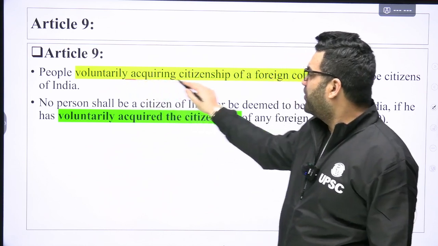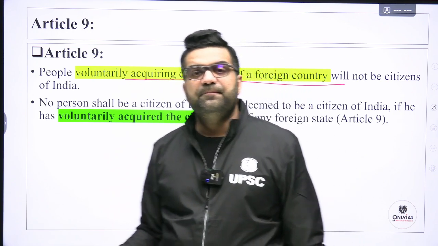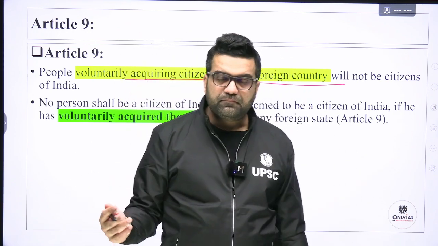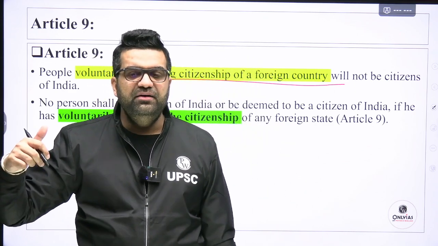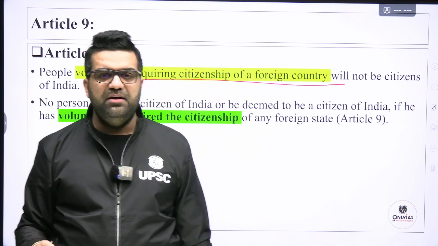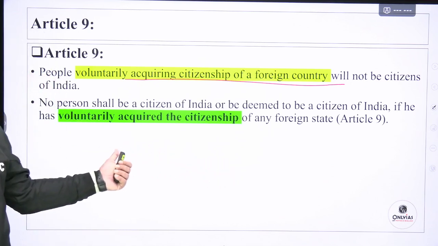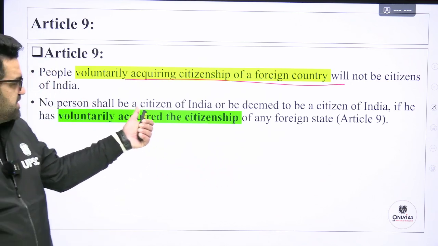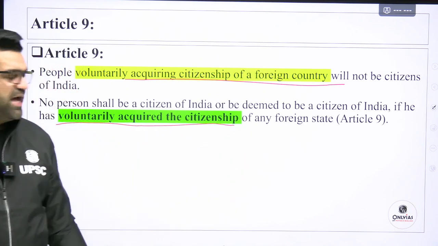Article 9, people voluntarily acquiring citizenship of a country. Okay, this is like somebody who forgot the way in the morning comes back in the evening and wants to come back to India. Then no person of India shall be deemed to be a citizen of India if he has voluntarily acquired the citizenship of any foreign state.